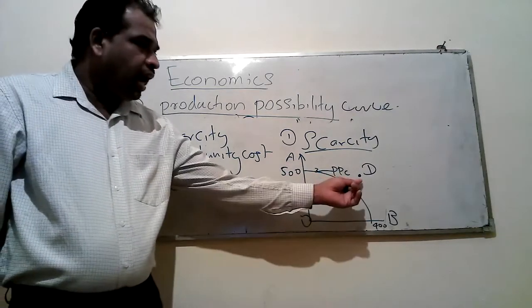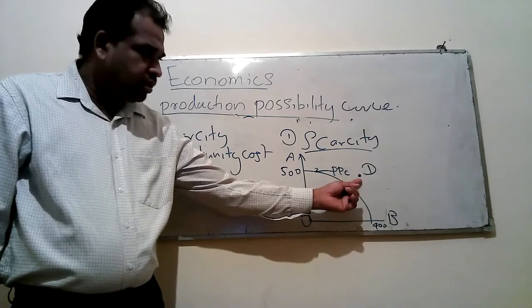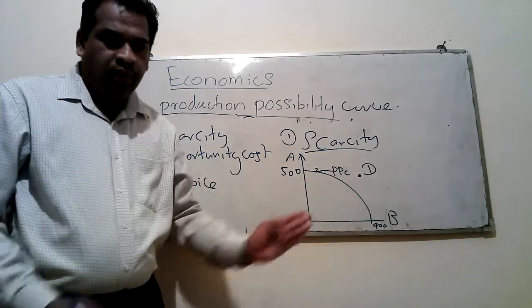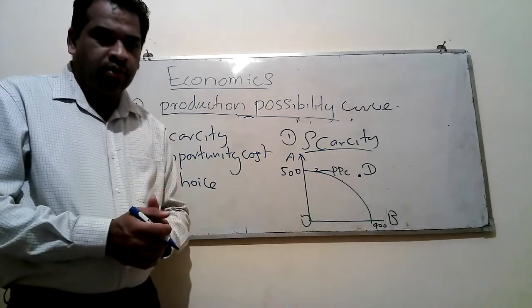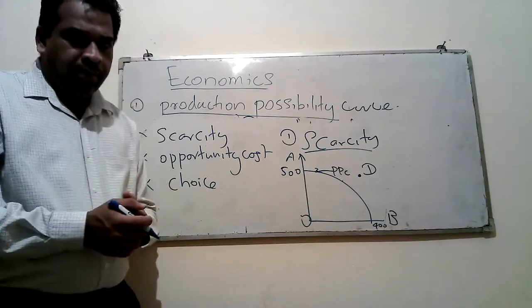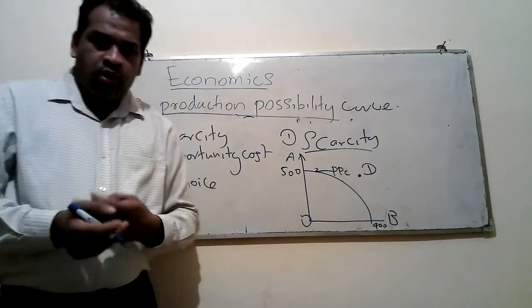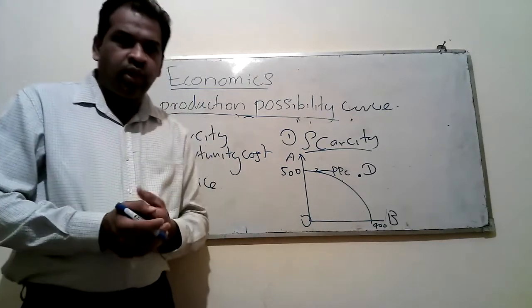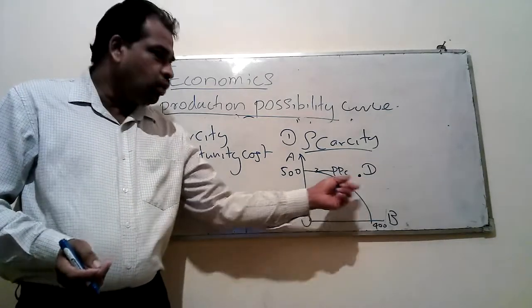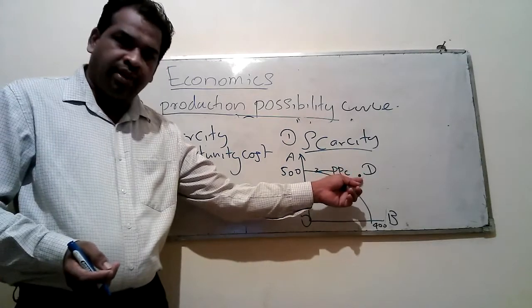Therefore, we can't achieve this target, point D. In the future, if you have economic growth, or if you improve your technology, or your production capacity, or grow your resources, then you will be able to achieve this. But currently you can't achieve this target, that is point D.